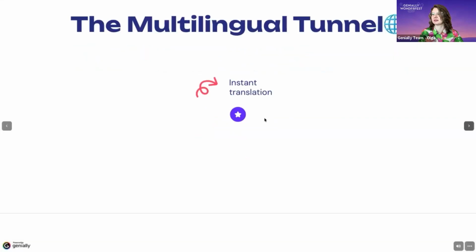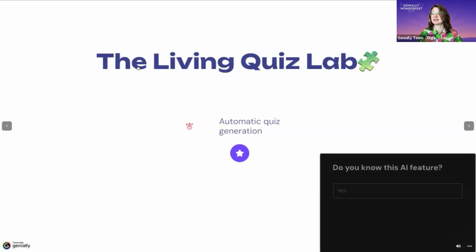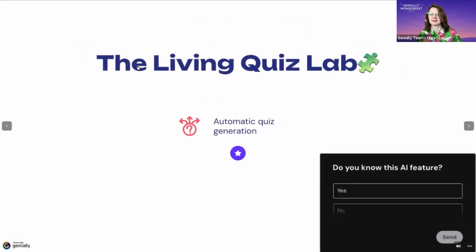All right. The Living Quiz Lab. Wow! Exactly how I felt about this new feature. So now we arrive at one of the most spectacular sets, the Living Quiz Lab. Here AI becomes a script writer, generating questions, assessing knowledge, and helping you create interactive experiences in record time.